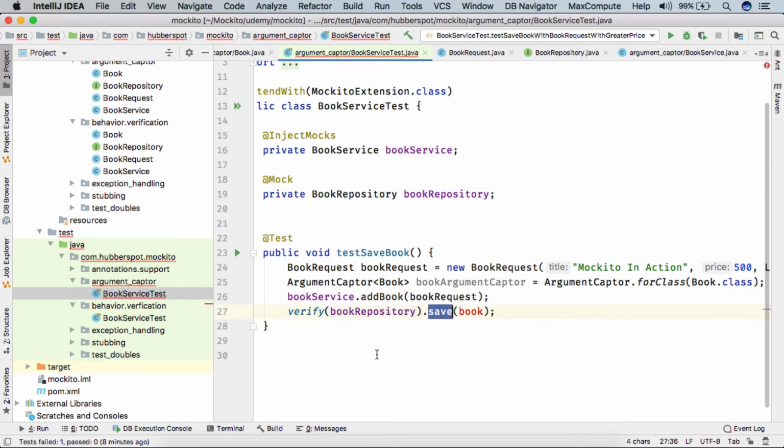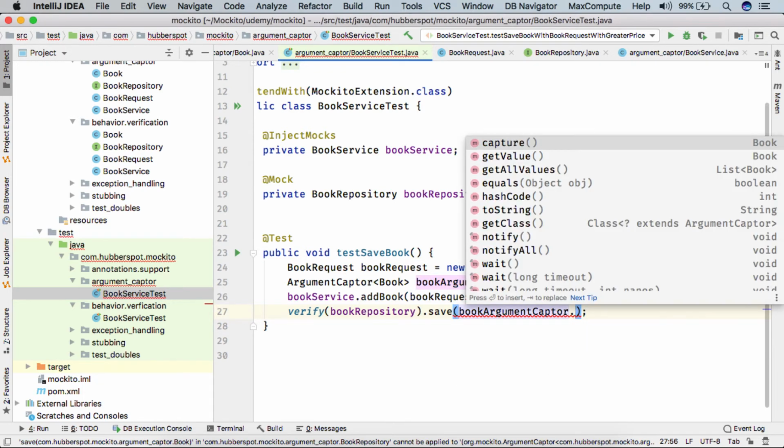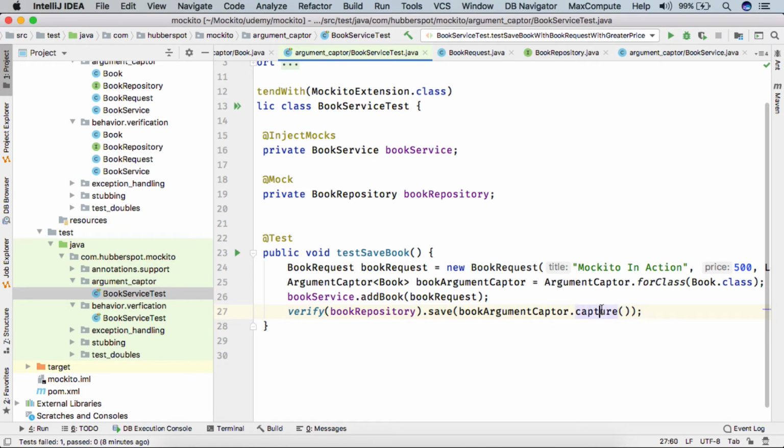We have to tell Mockito that when book repository save is called with any book, it needs to capture the book argument. How can we do it? To this save, we pass book argument captor dot capture. This capture will provide a book to book repository save when we are performing this verification.